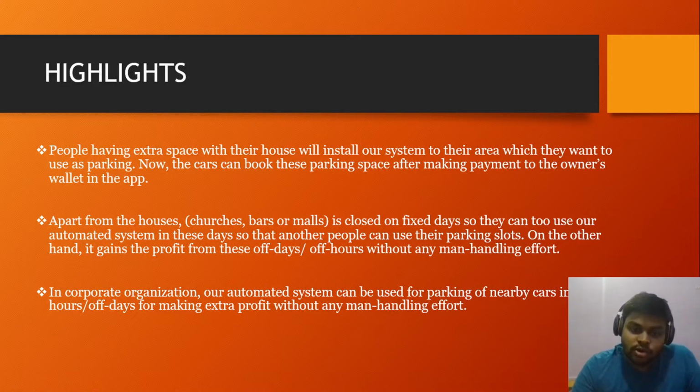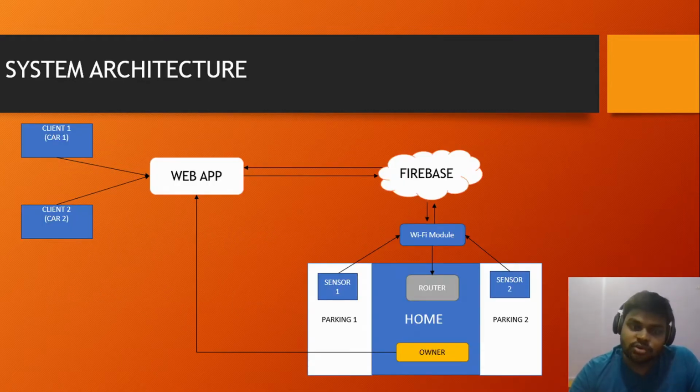In a corporate organization, our automated system can be used for parking of nearby cars in off hours and off days. I have already raised this point. The important thing is that it works without any manual effort, because everything I have discussed is automated. You don't need to turn anything on or off. All of this is done automatically by the IoT setup, which we will install at the organization or at the house. So we will now see the system architecture of this project.